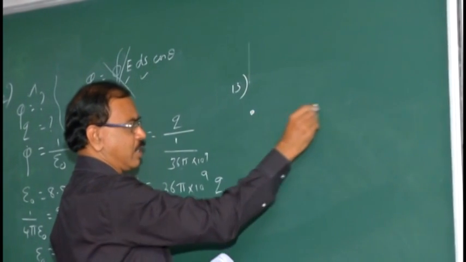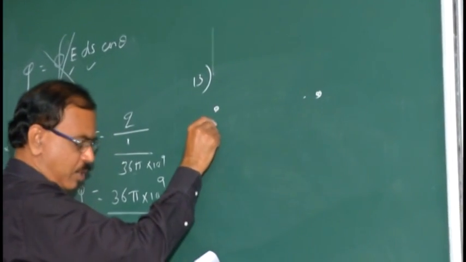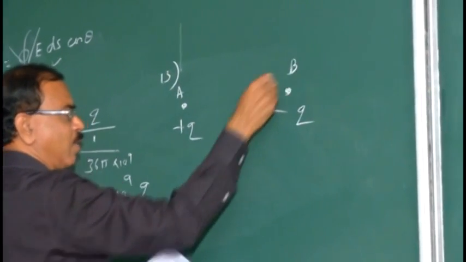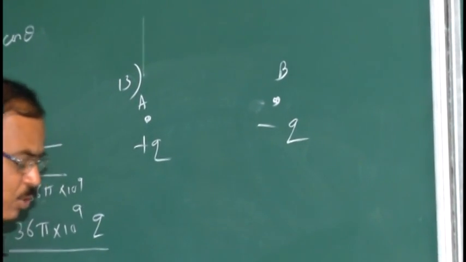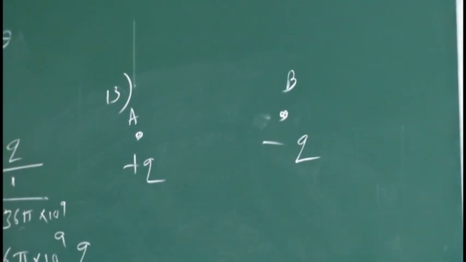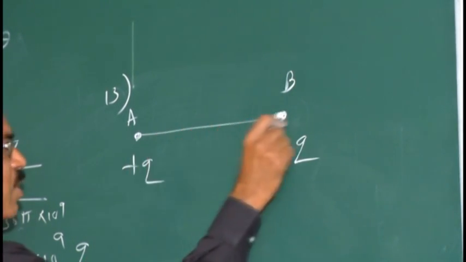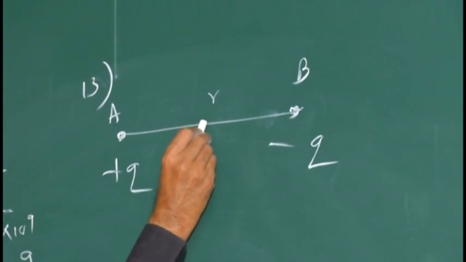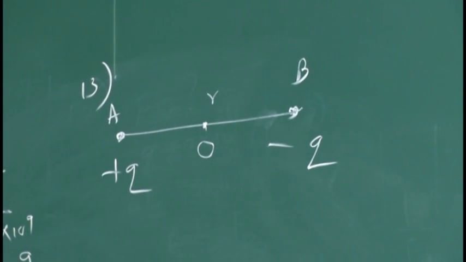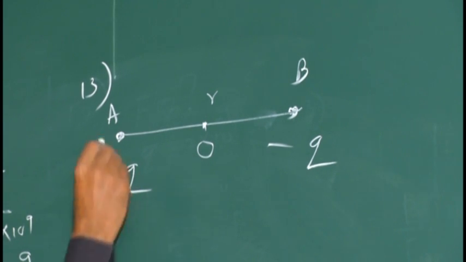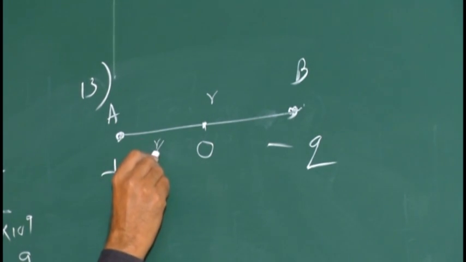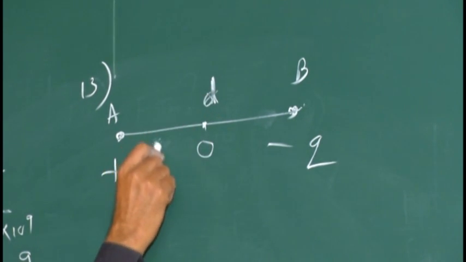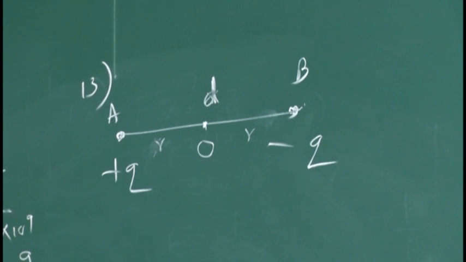So here is one charge, so this is plus Q and this is minus Q placed at A and B respectively. Plus Q here and minus Q here, don't swap them, that is respectively. Separated by a small distance, some distance R or D. The electric field intensity at the midpoint O, let this one be the midpoint O. What is the electric field they are asking? Let the distance be R, then this is R by 2. Or if it is D, then this is D by 2. Let me take R equal to D by 2.